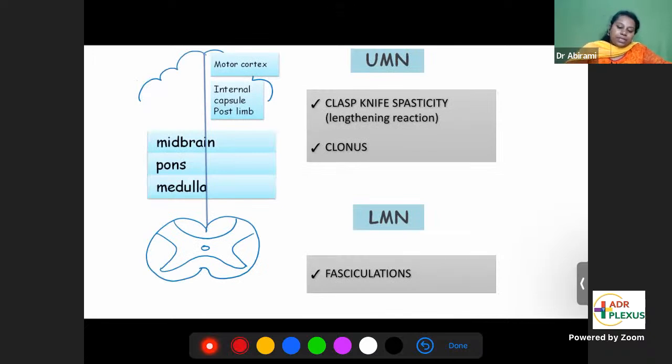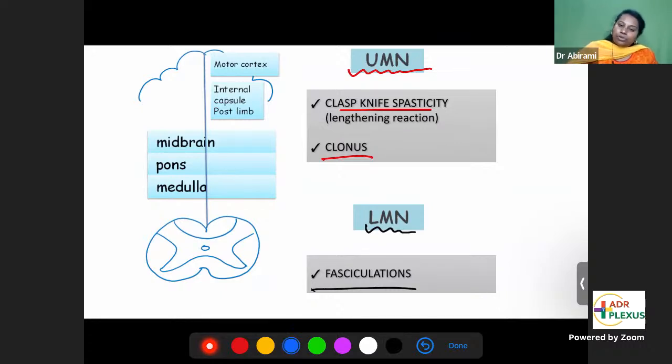The special characteristics of upper motor neuron diseases are clasp knife spasticity and clonus. Both are typical of UMN disease. In lower motor neuron disease, fasciculations. Clasp knife and clonus are typical presenting clinical features of UMN disease. Fasciculation is present in LMN disease. UMN disease is corticospinal tract disease. Corticospinal tract disease, hemiplegia, UMN disease, all are the same.